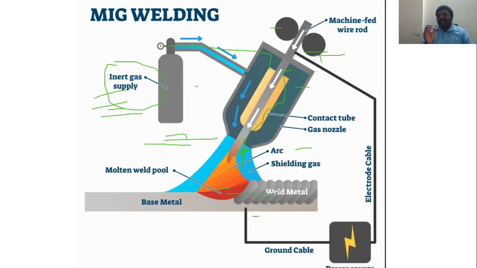We can also say it gives deeper penetration of the weld and better quality. In the same manner, welding can be done in all positions, just like TIG.